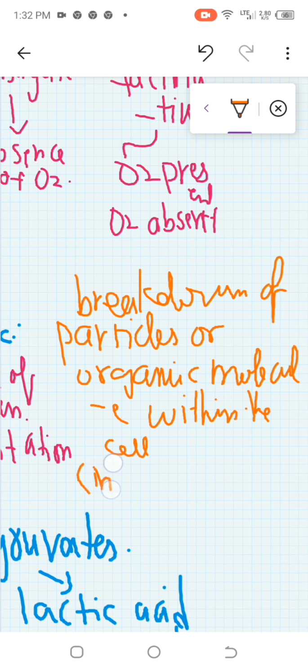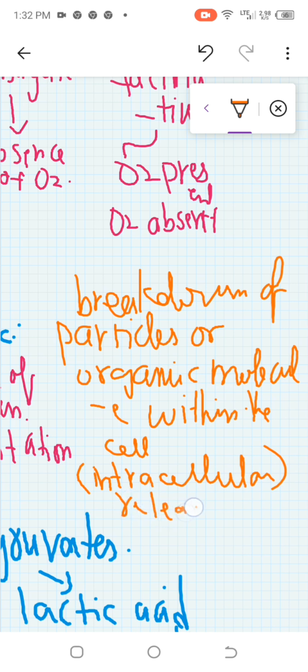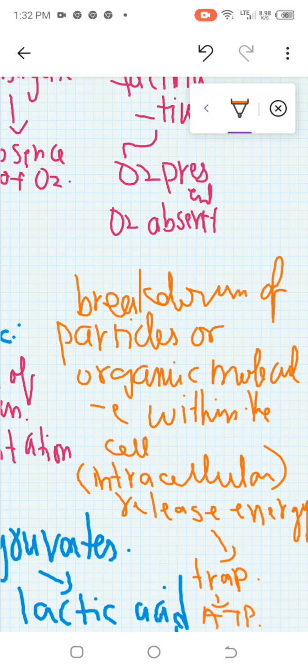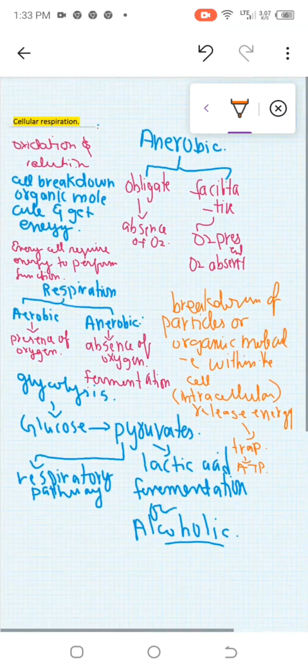It is an intracellular process because it takes place inside the cell, and it releases energy. After breaking down organic molecules, it releases energy, and we trap this energy to convert it into ATP molecules. I hope it is clear to you so far.